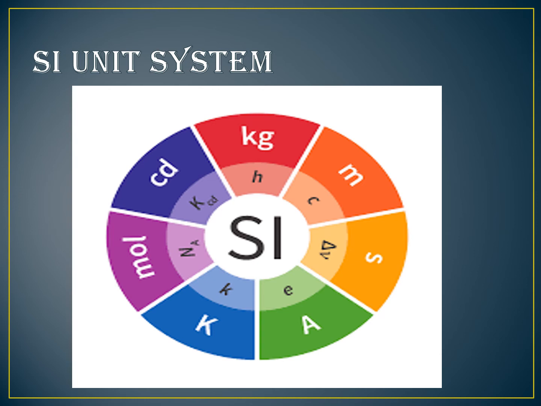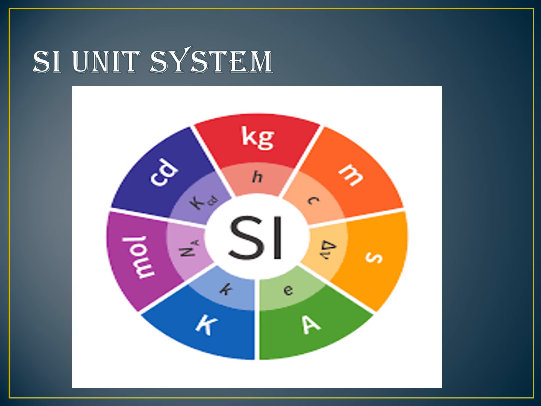It is a metric system, which means multiples and submultiples can be expressed in powers of 10. For example, if the length in a question is written in kilometer, then we have to convert it into meter for solving the problems. We can convert the kilometer to meter in terms of powers of 10. So finally it came to a conclusion that this system of units has only one unit for one physical quantity.